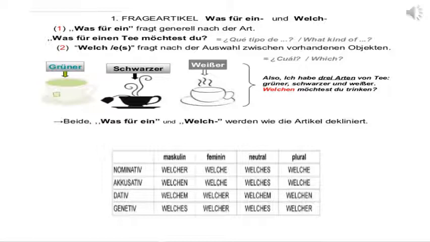Now we will see how Welsh, because Welsh also needs to be declined. Same like Wasserverein, Welsh is declined like an article. So nominative masculine it is Welscher, feminine Welscher, neutral Welsches, plural Welscher. Accusative Welschen, feminine Welscher, neutral Welsches, plural Welscher. Dative Welchem, Welscher, Welchem, Welschen. Genitive Welsches, Welscher, Welsches, Welscher.